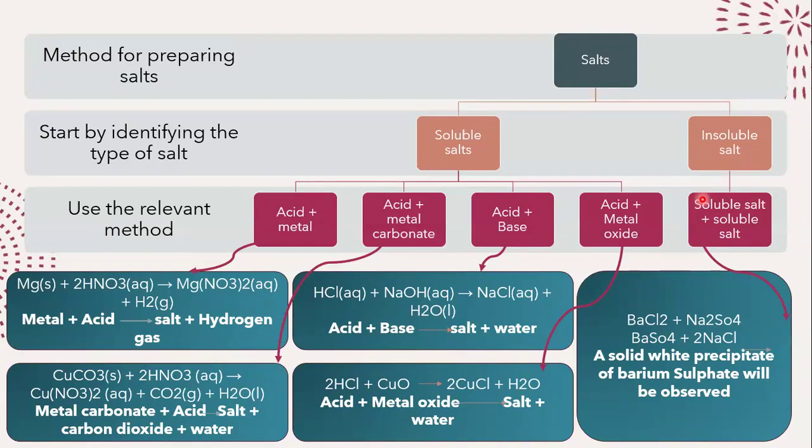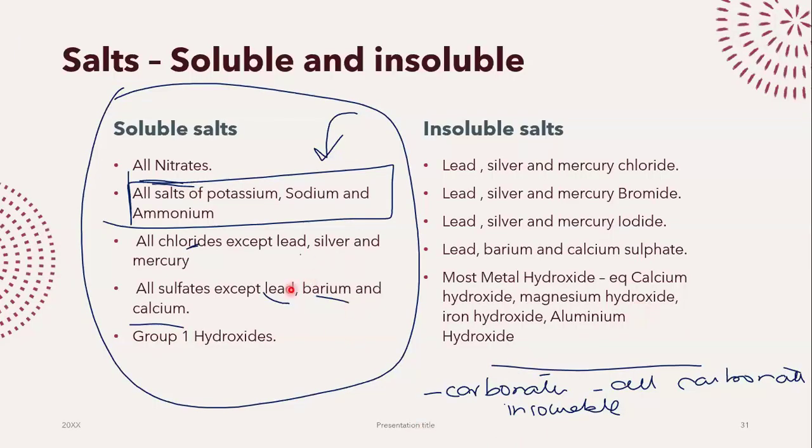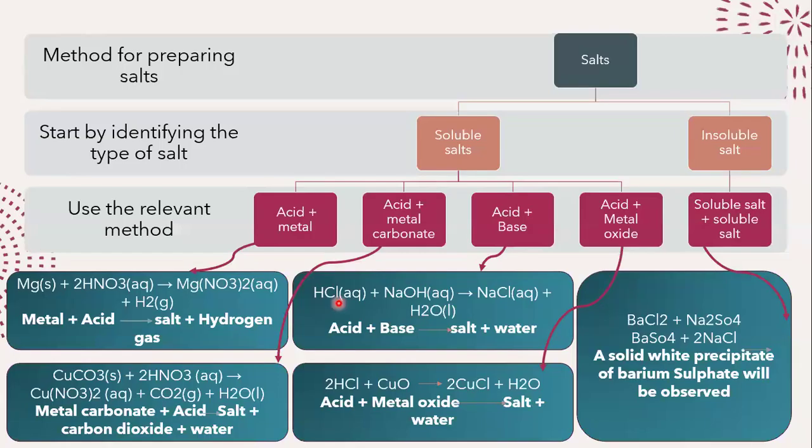So for example, I want to make barium sulfate. You and I both know that barium sulfate is an insoluble salt. All sulfates are soluble except for lead and barium. So I want sulfate ion and I want barium ion. So choose one compound with barium in it and one compound with sulfate in it.